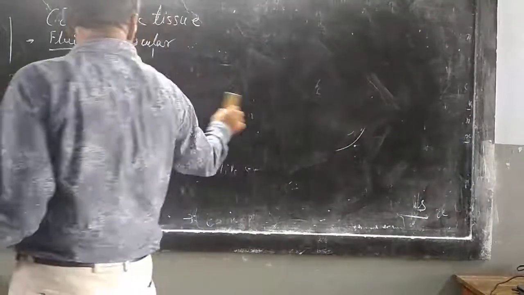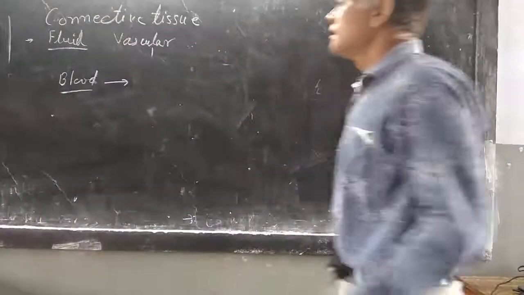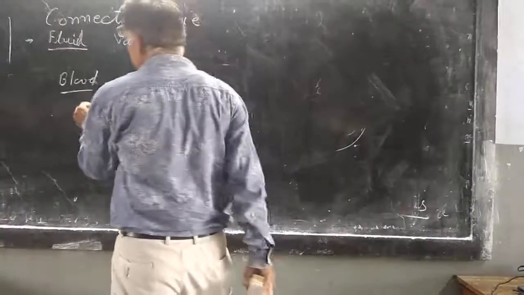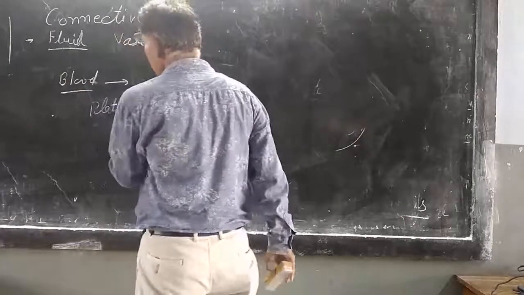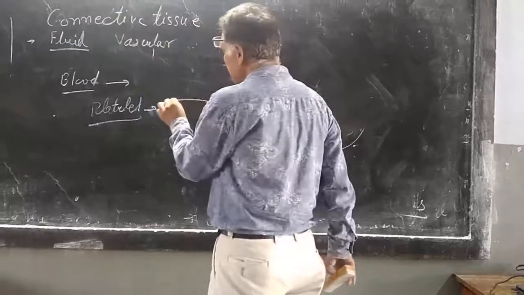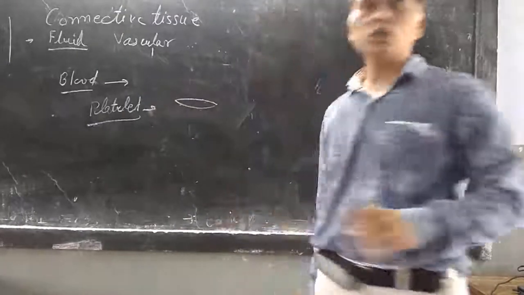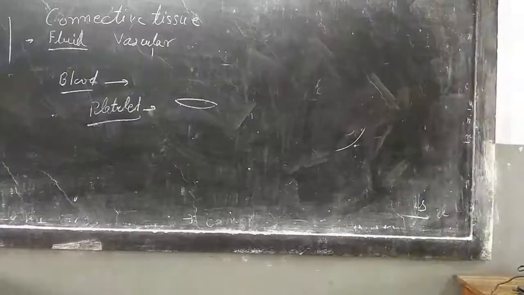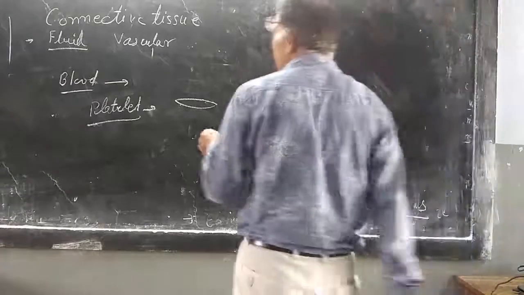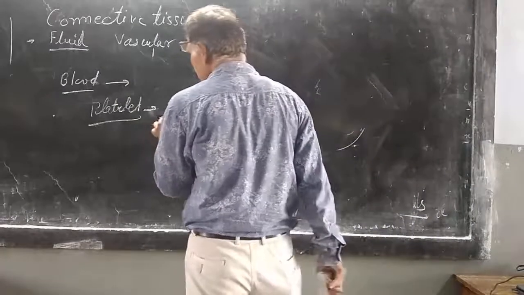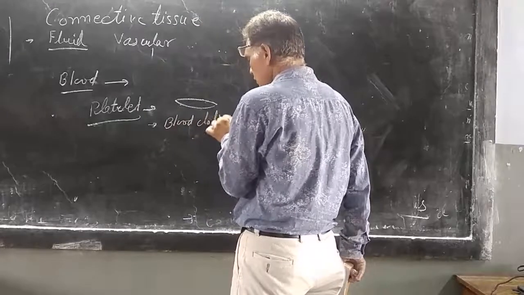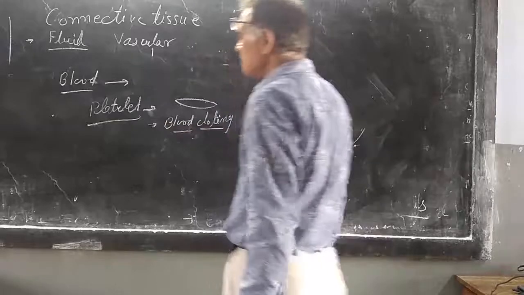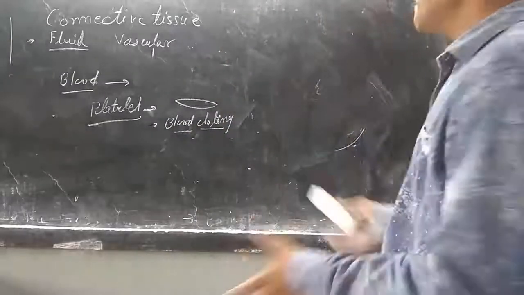Now, the last type of blood cells is platelets. Platelets are spindle cells, again non-nucleated, the nucleus is absent, and they are spindle shaped plates. The main function of platelets is blood clotting.